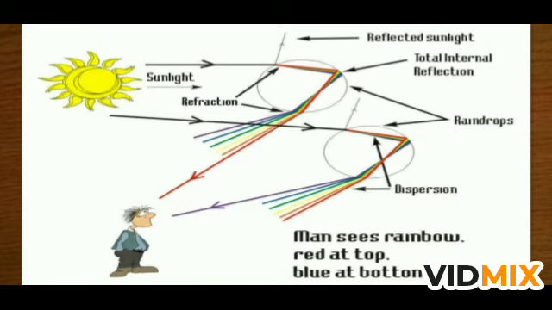If you see in this diagram, the sunlight is falling on the raindrop, it is refracted on the surface, and when it falls on the other surface, it is totally reflected. So refraction is taking place, reflection is taking place, and when the light comes out and falls on the observer's eye, the observer is able to see the rainbow. And here the man sees the rainbow with red at the top and blue at the bottom. This is the sequence of the colors when it falls on the eye. So this is the way we see the rainbow.